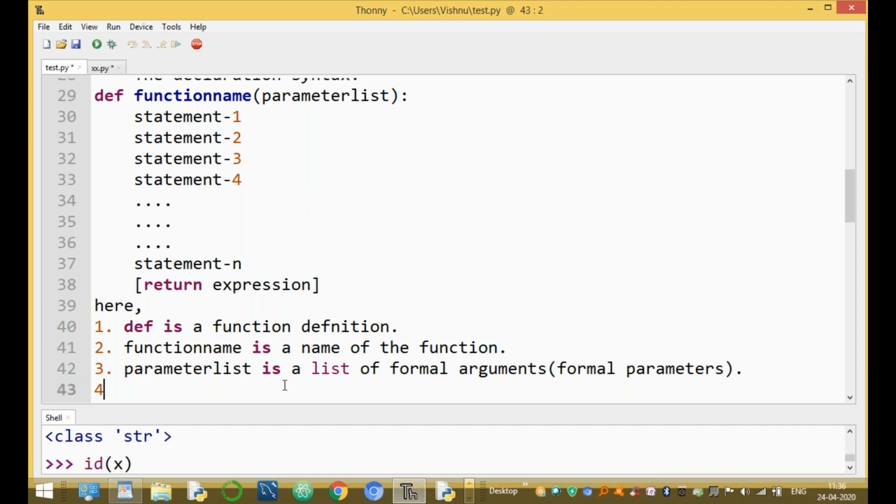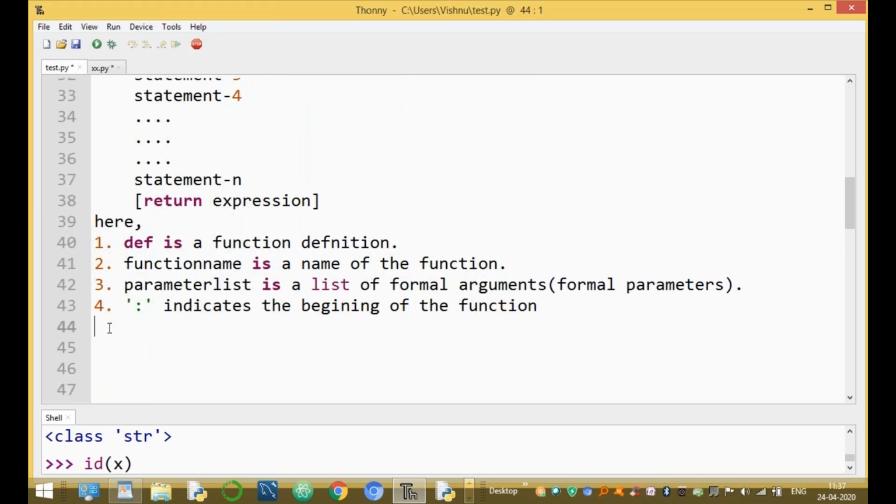The fourth one: what is the colon in Python? The colon indicates the beginning of the function. Next, statement 1, statement 2, and so on up to statement n are called the body of the function.